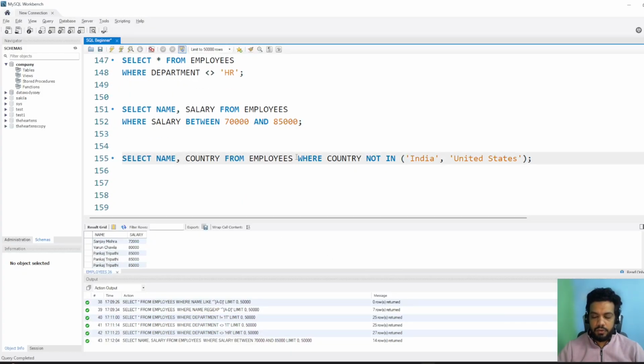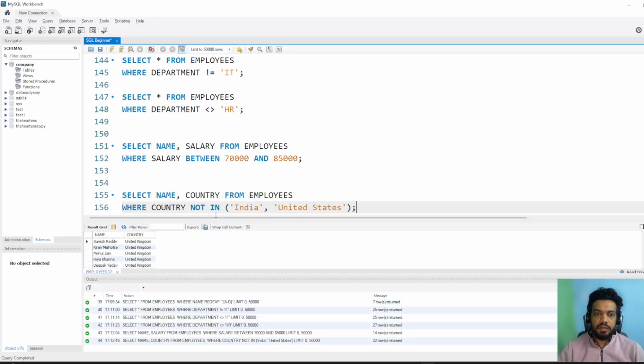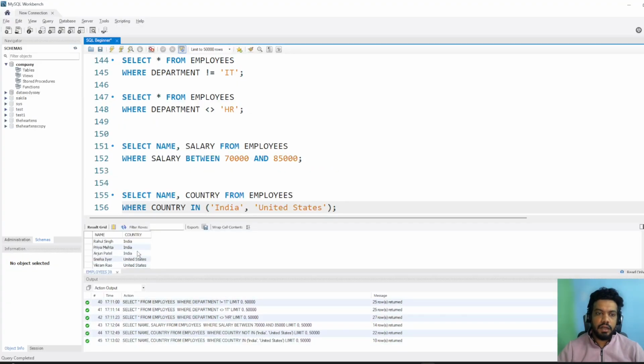Select country from employees where country not in. So basically it should exclude all the employees who are from India and United States. So let's run this. So we have got UK, UAE. And what if I remove not and I just say in, then I should get a list, which means India and US employees should be there only. So now we got India and US.